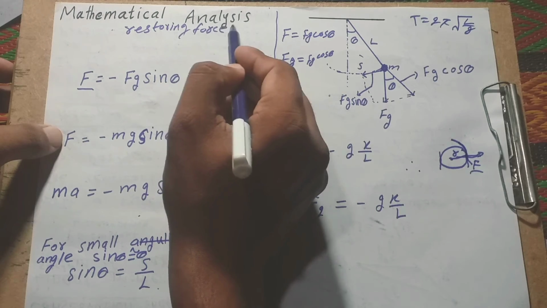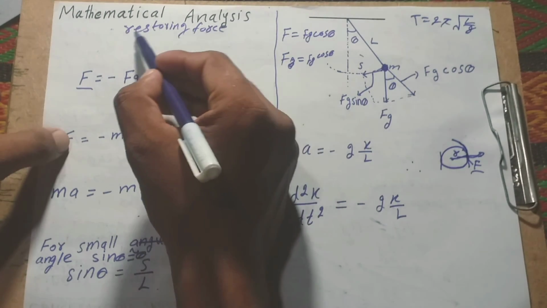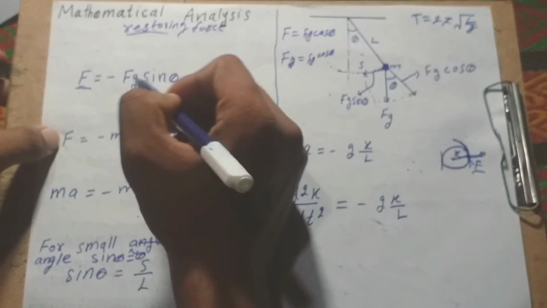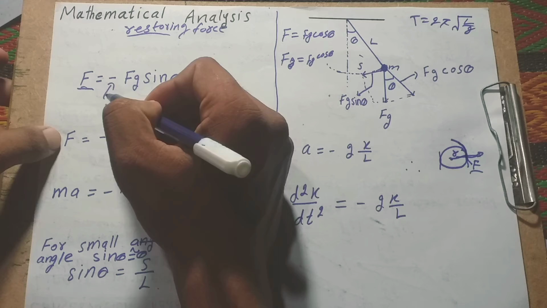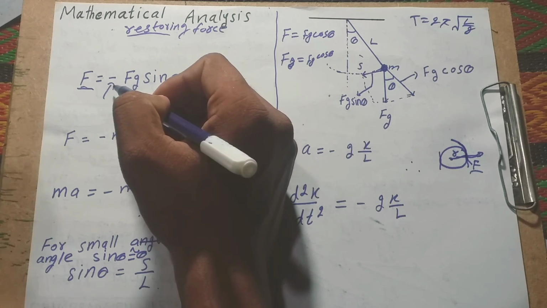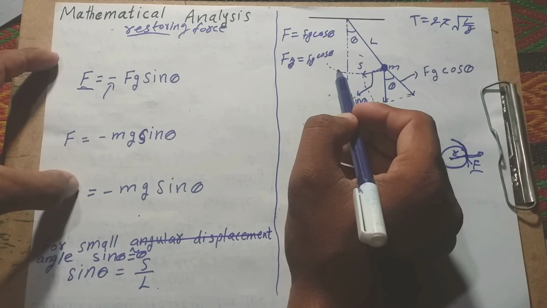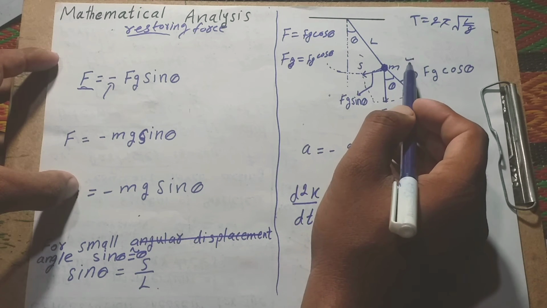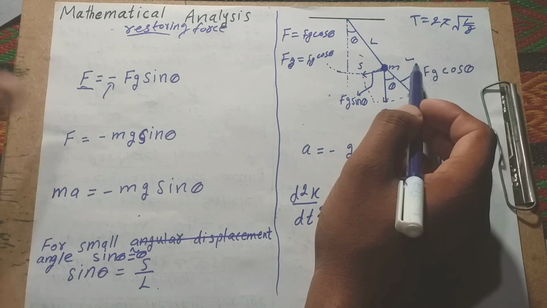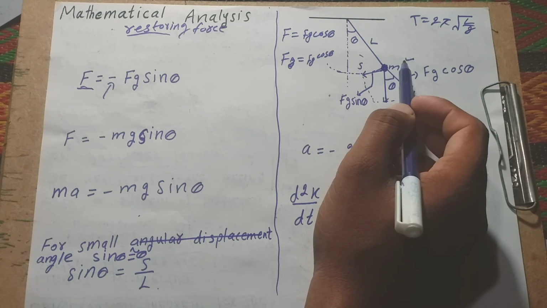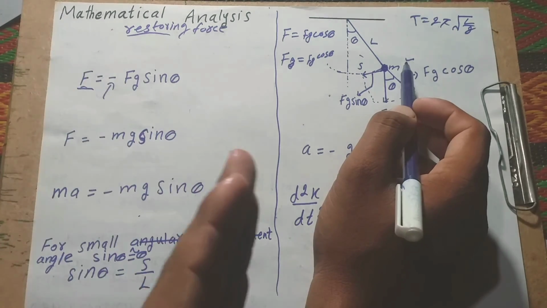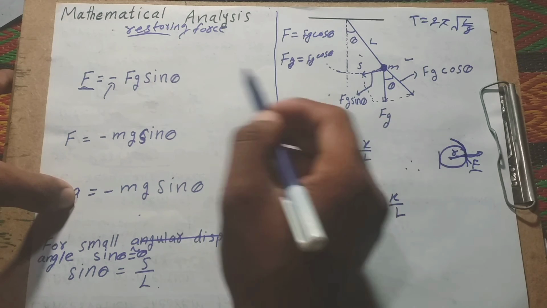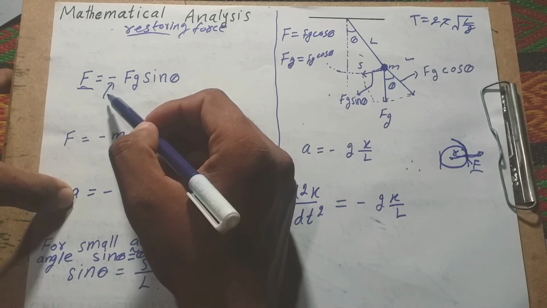Restoring force is a force that is equal in magnitude but opposite in direction. This is the tangential component, and this sign is the restoring force. It means opposite direction. First we apply a force, the pendulum moves toward this side, and in the end it moves back. Restoring force exists, and due to the restoring force it moves back. That is the reason we use a negative sign for the restoring force.